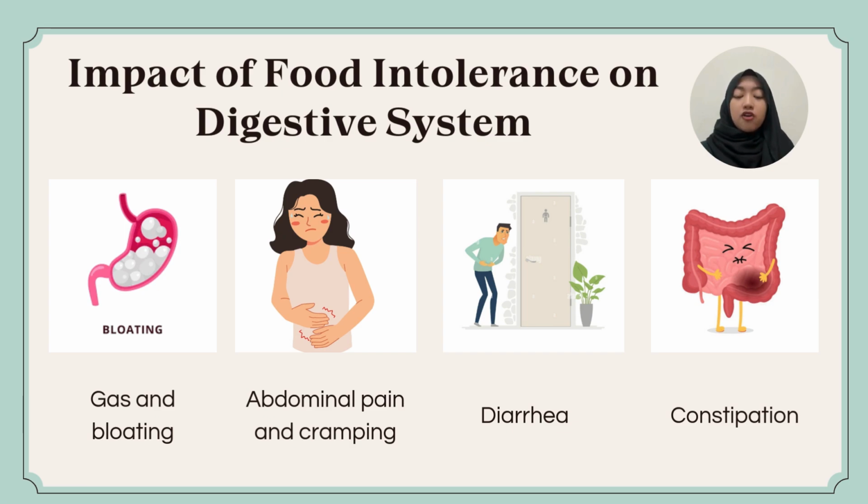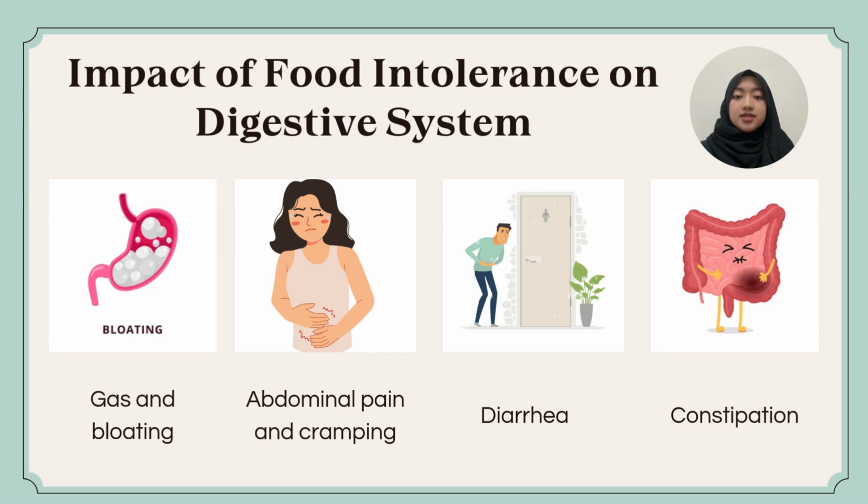The first impact of food intolerance is bloating, which is the feeling of fullness or swelling in the stomach. This is because the undigested food produces gas when it ferments in the gut. The gas will be produced as the food breaks down in the colon, which will lead to flatulence and discomfort. Next, abdominal pain can occur because of food intolerance. The fermentation and irritation in the gut can cause cramps or sharp stomach pain. Moreover, diarrhea or constipation are also the impact of food intolerance.